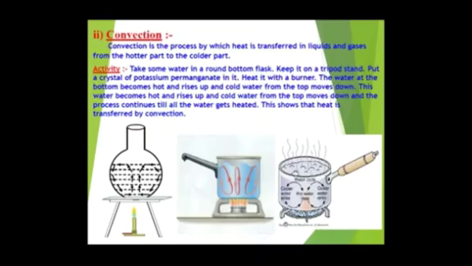As you can see here also in this figure, a pan is taken, water is taken in this, and from below some heat is transferred. What happened? Hot water is at the bottom, it rises up, water is cool at the top, it moves down. So cooler water sinks and hot water rises, and this cycle continues until the whole of the water becomes hot. So this process of transferring heat from the hotter part to the colder part in the case of liquids is termed convection.